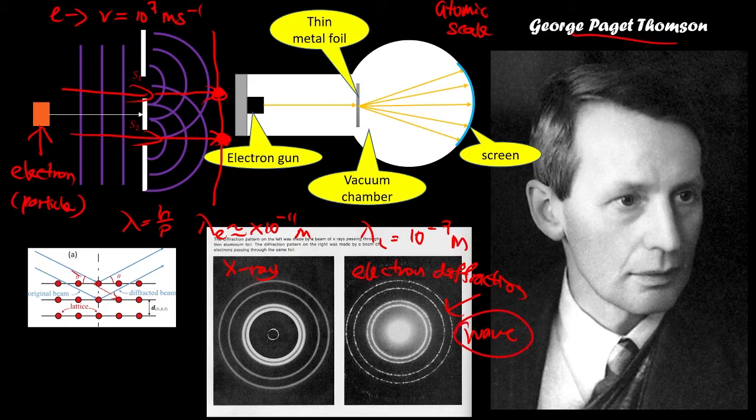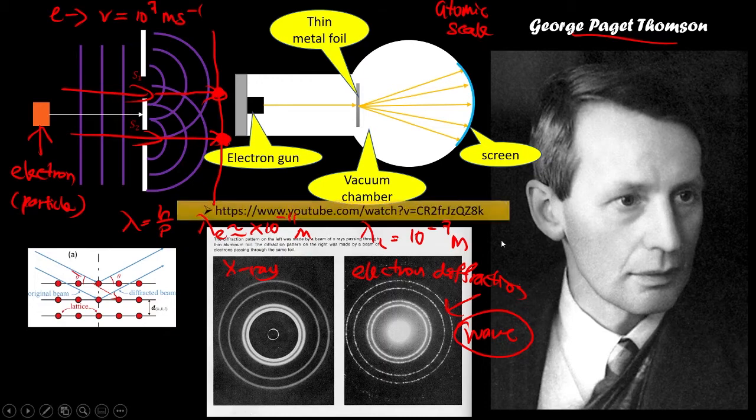So G.P. Thomson proved that the electron can be a wave through cathode ray diffraction. Is it clear? Now you know that all matter can have either wave-like or particle-like properties. Through this understanding, they later developed the electron microscope.